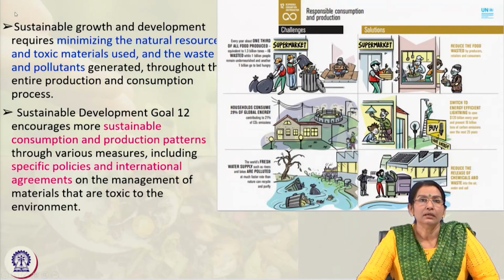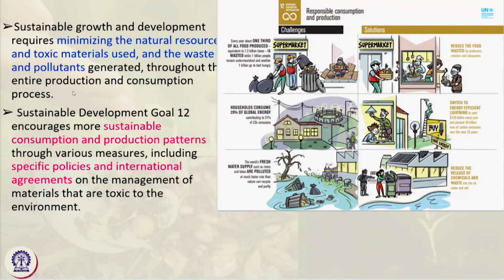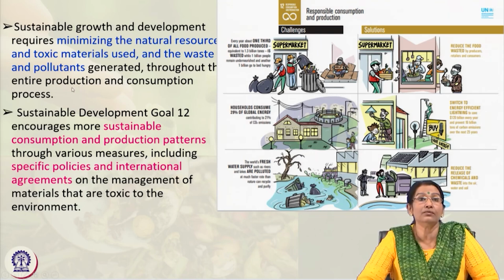Next is sustainable growth and development, like how to minimize the use of natural resources, toxic materials, waste and pollutants. Nowadays the biggest challenge is resource depletion and waste management.